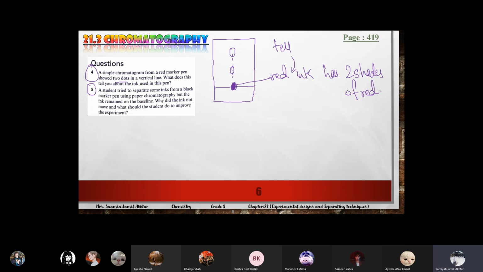Number 5: a student tried to separate some inks from a black marker pen using paper chromatography, but the ink remained on the baseline. Why did the ink not move? And what should the student do to improve the experiment? First is, why did the ink not move?